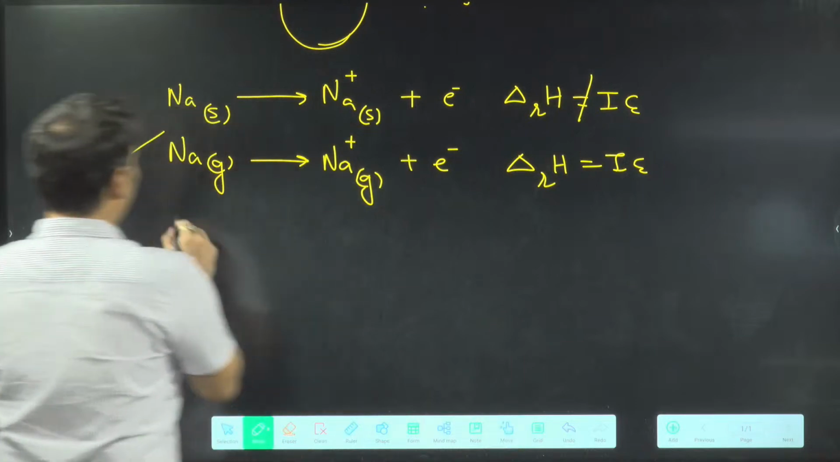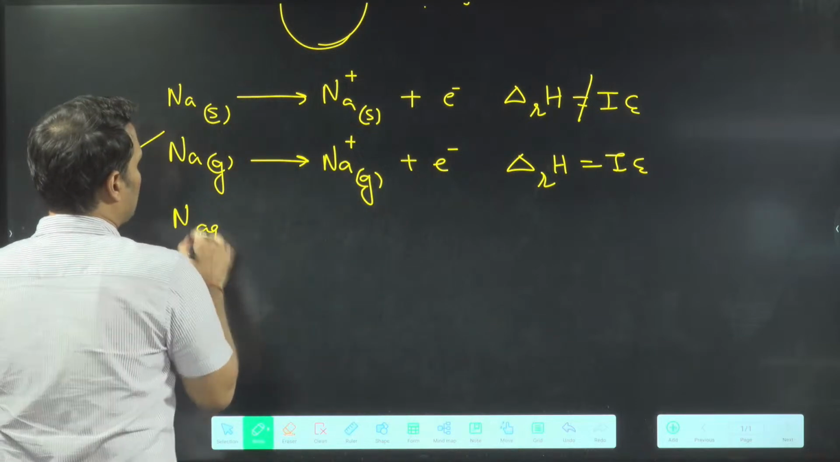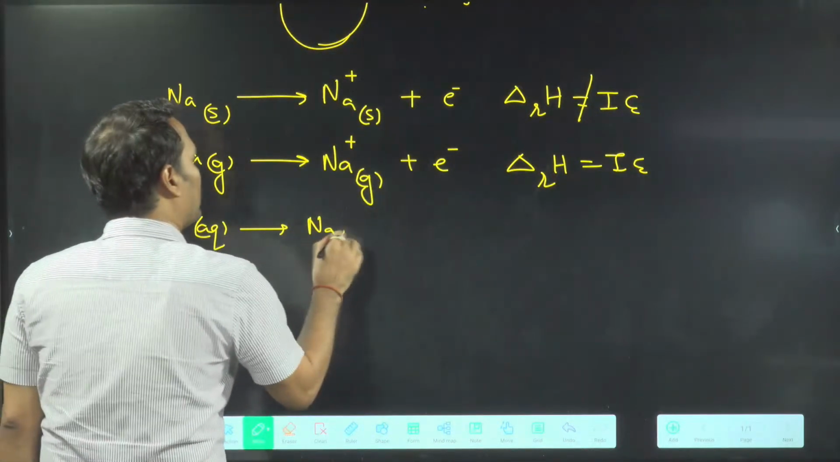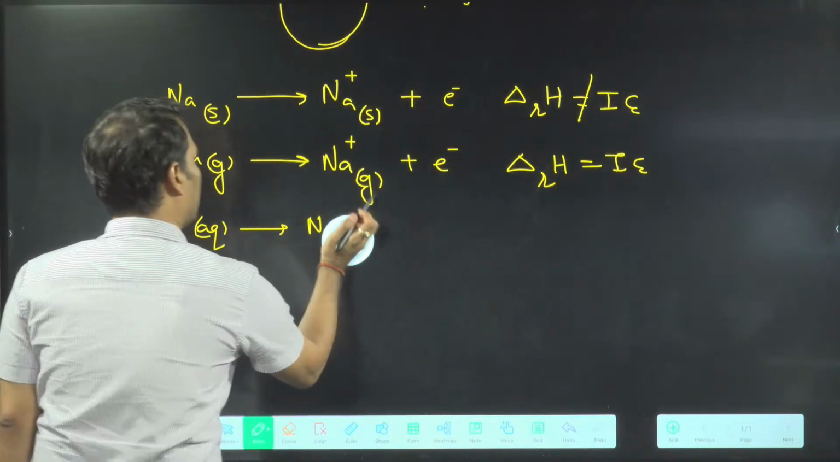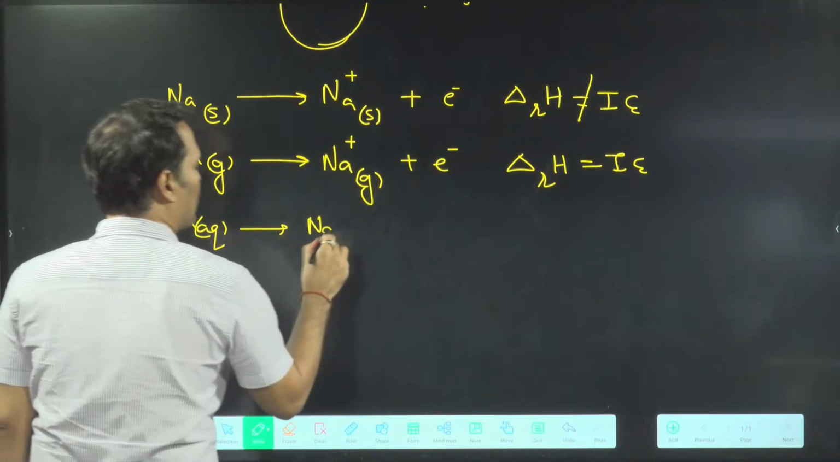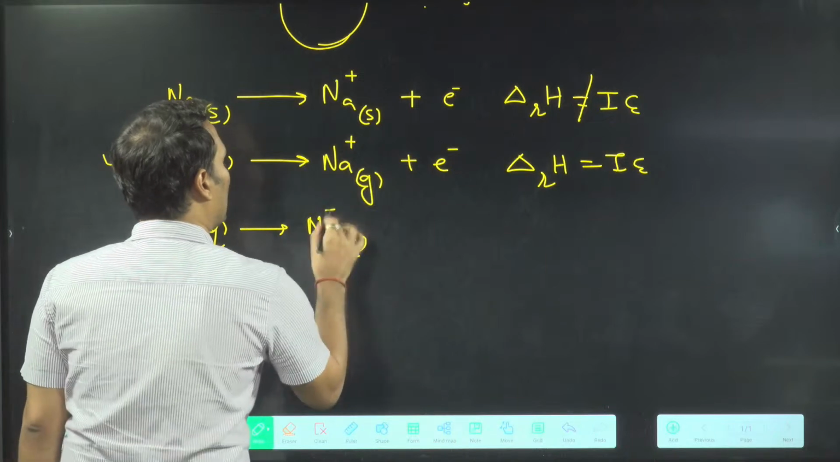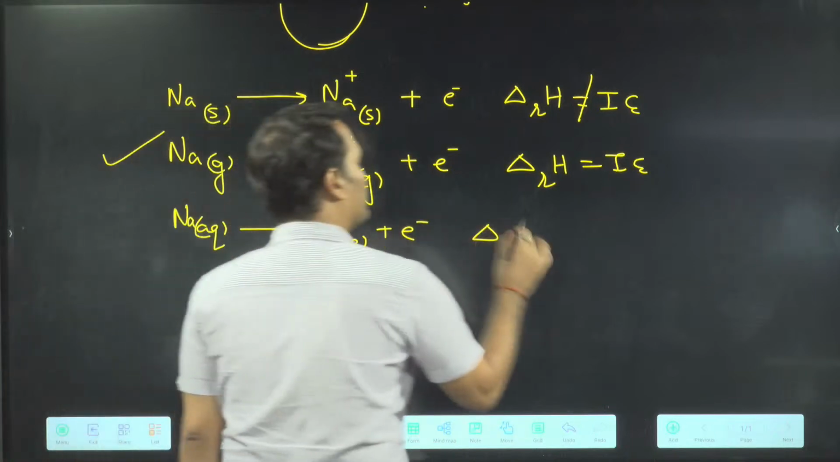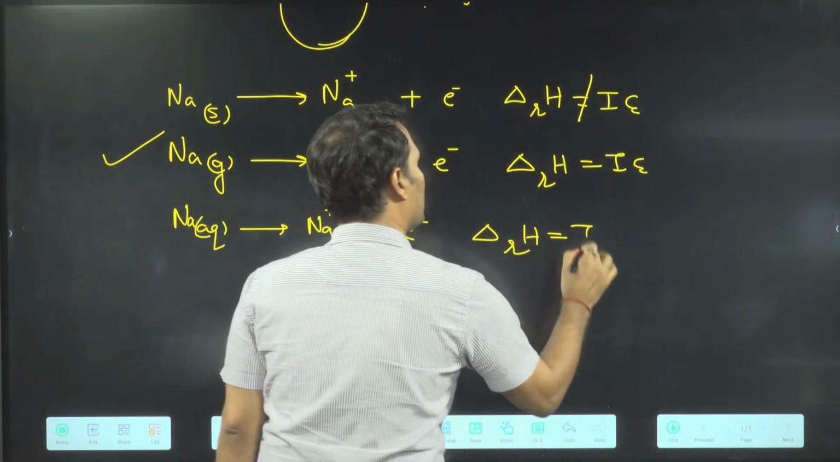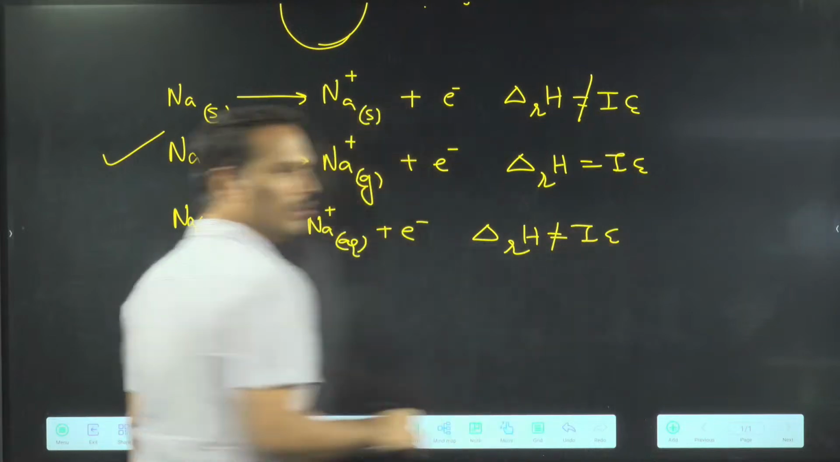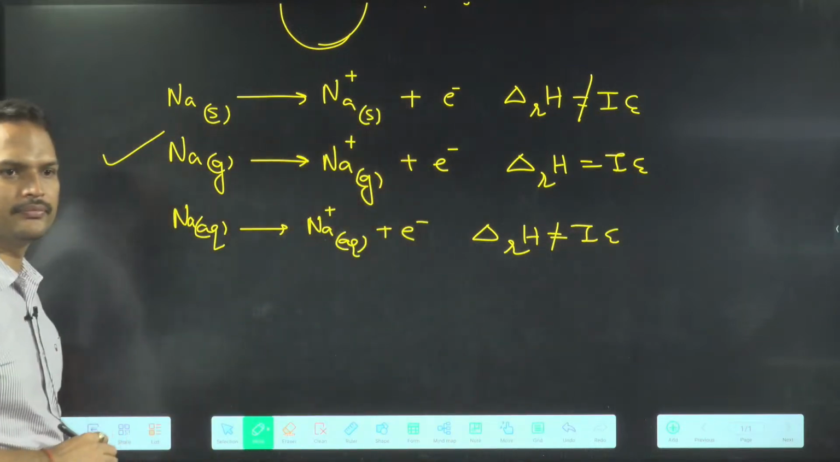Okay, suppose if this option is there कि Na aqueous is there and you are removing one electron, ठीक है ना? You are removing one electron from sodium aqueous. Then also I will not call it ionization energy because my definition says isolated gaseous atom. ठीक है?